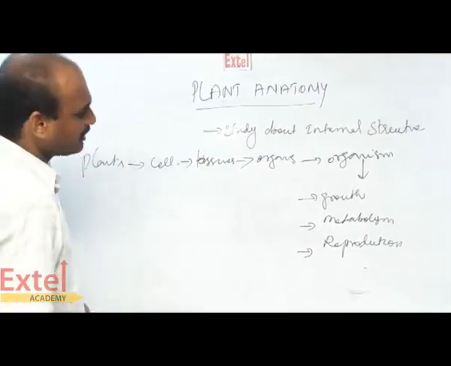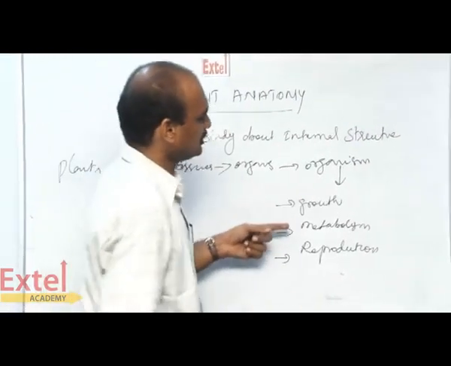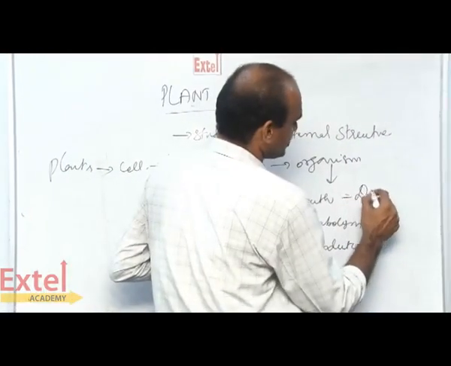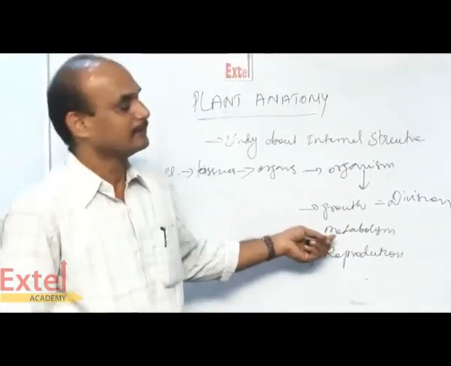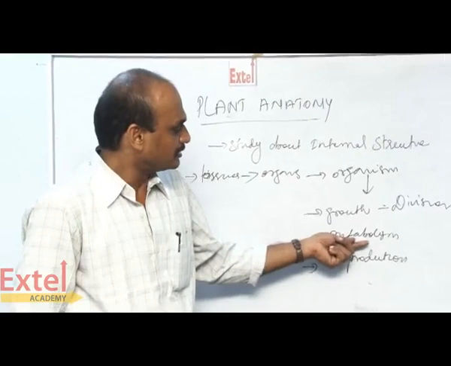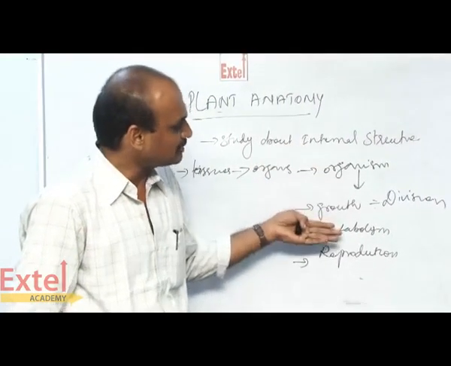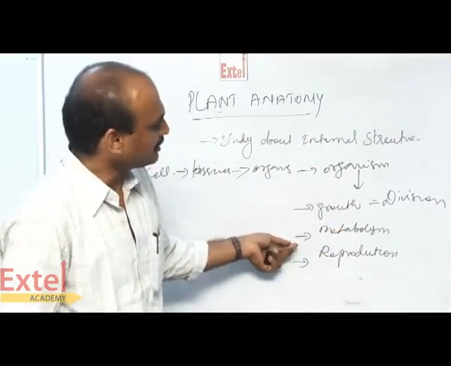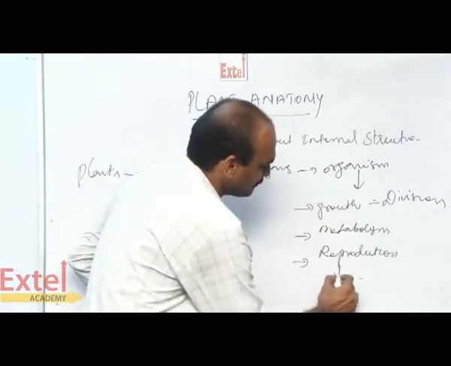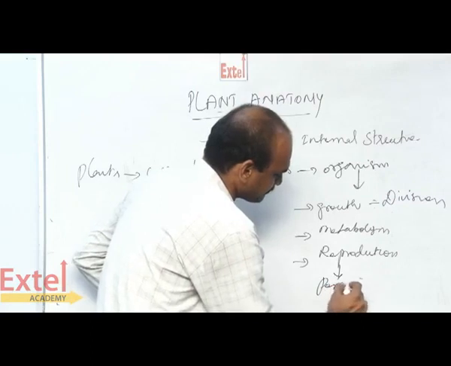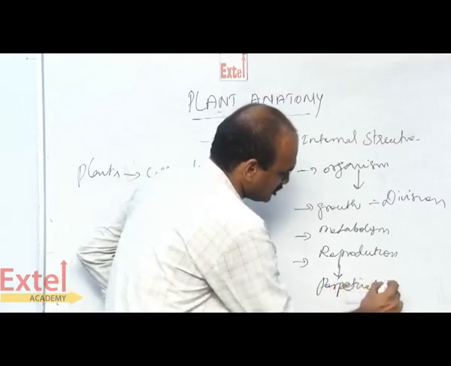And it is performing various functions. Growth is performed by cell divisions. Metabolism is to metabolize food materials, and then they have reproduction to perpetuate young ones.